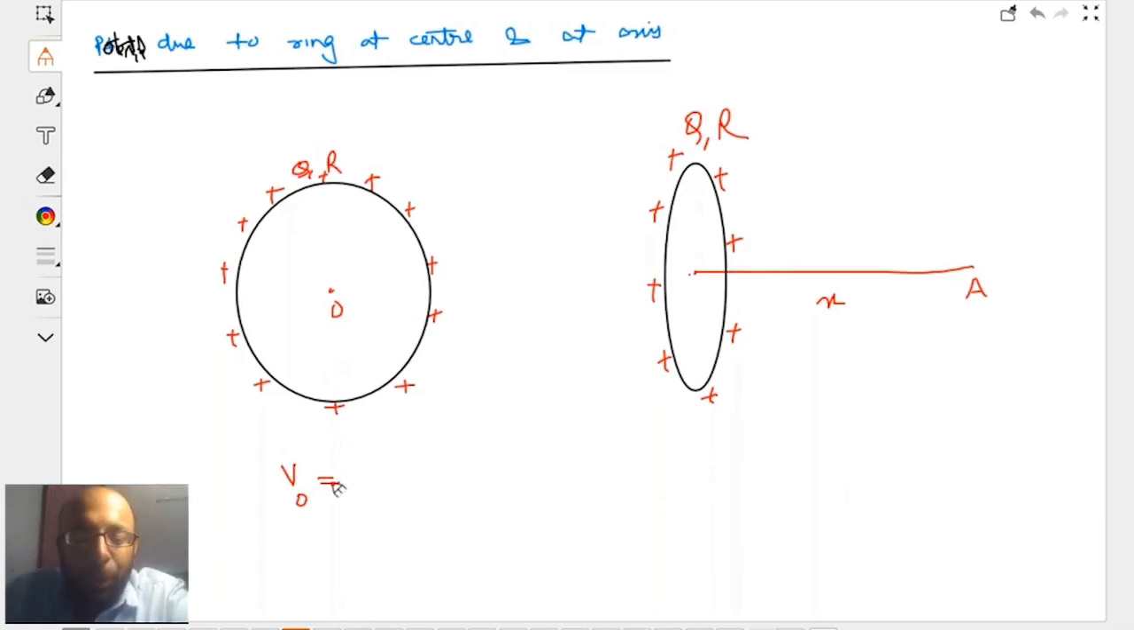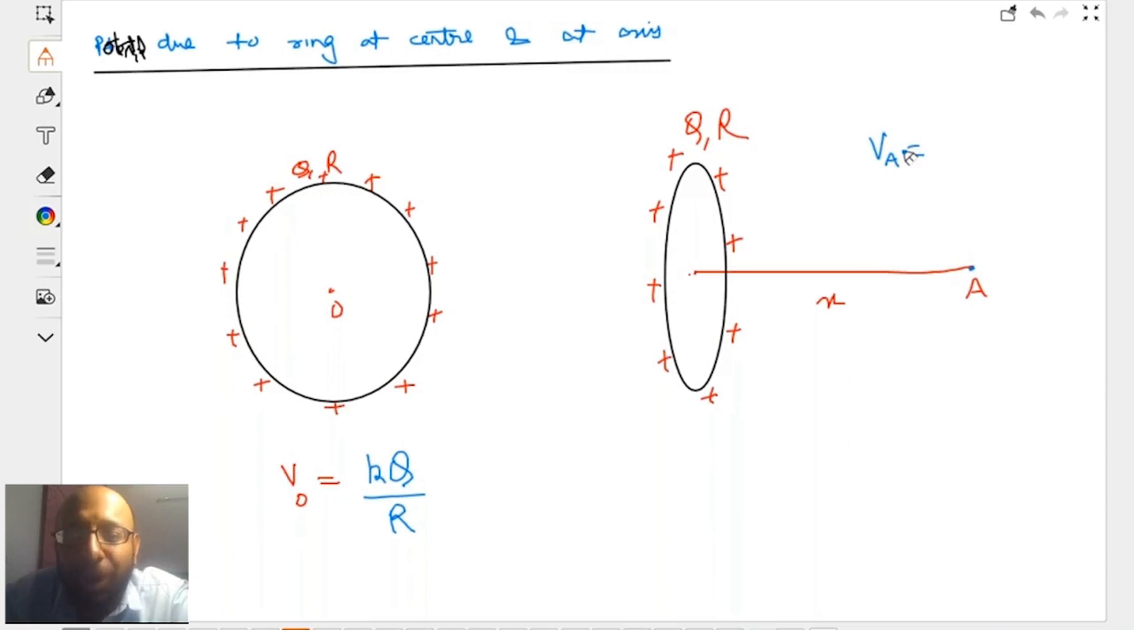Now, what will be the potential at point O? There is nothing to integrate out here. Can you tell me all the charges on the ring are at how much distance from O? So for every single point charge, I can write potential to be KQ by R, and if I add all the potentials, the total potential will be KQ by capital R. There is nothing to integrate here. Am I right, kids?